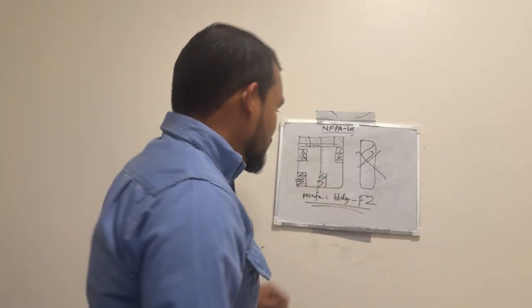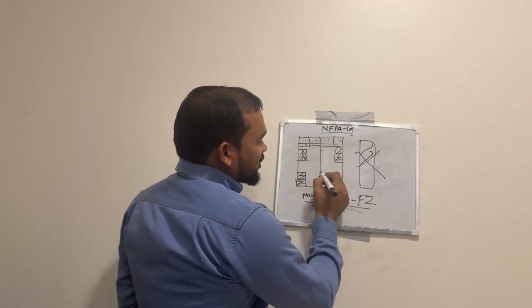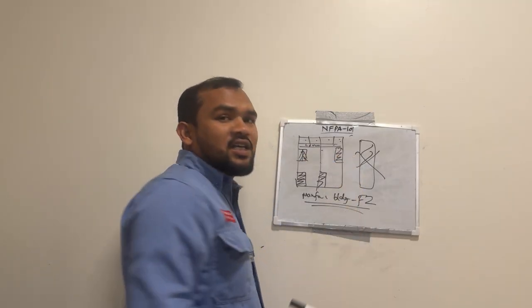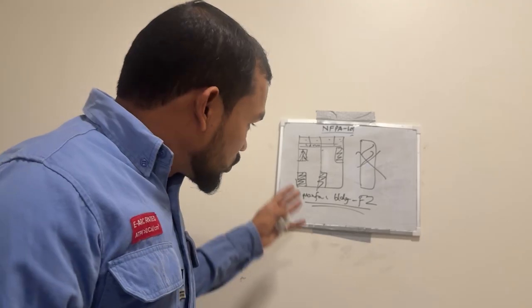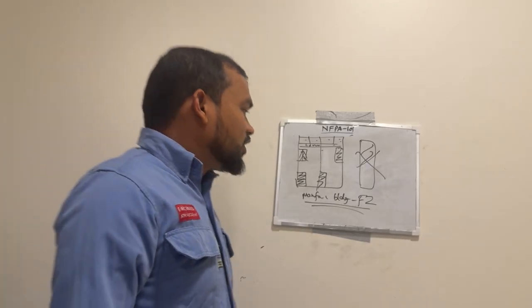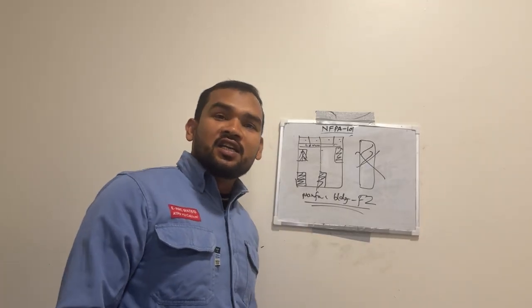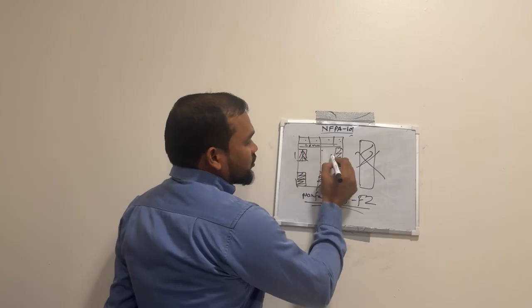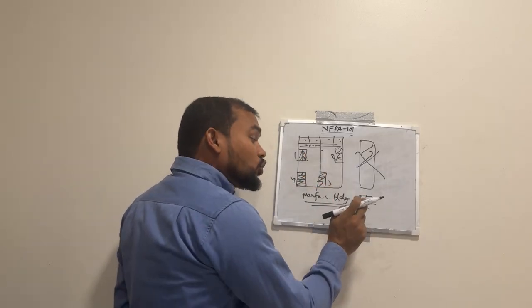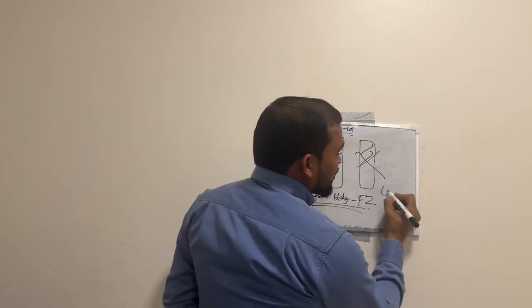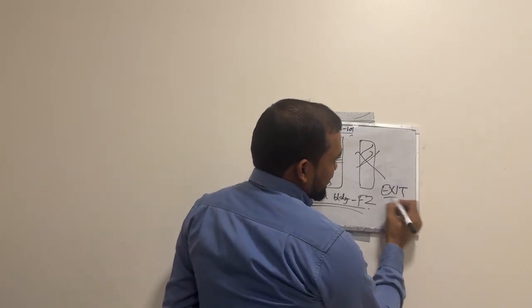In the highlighted portion, this is stairs. So according to NFPA 101 and my understanding, there are 4 stairs, exit 1, 2, 3, in floor number 2, and according to me, this is exit.